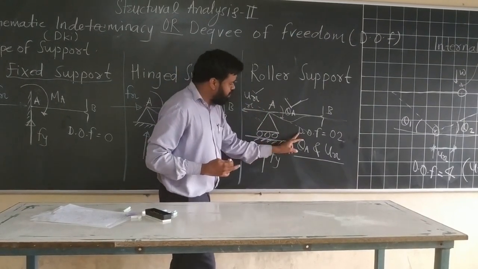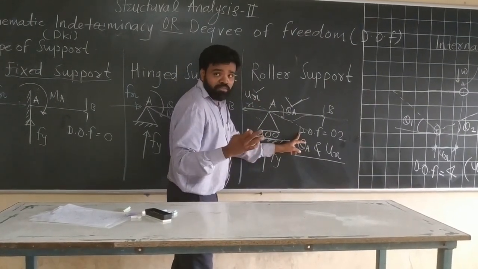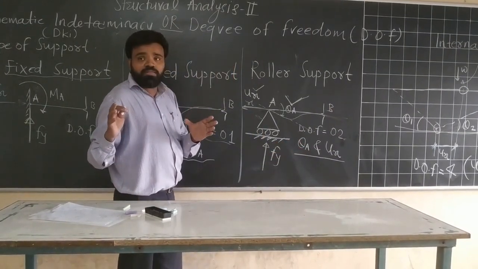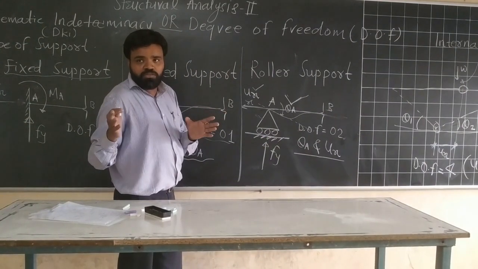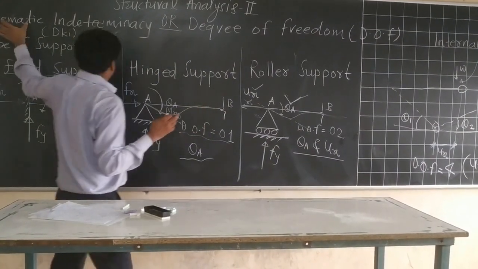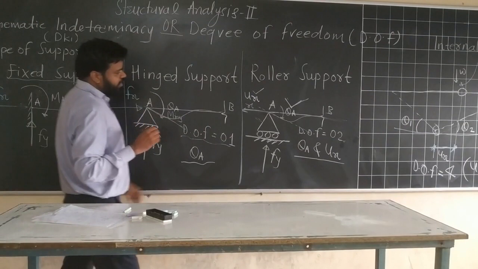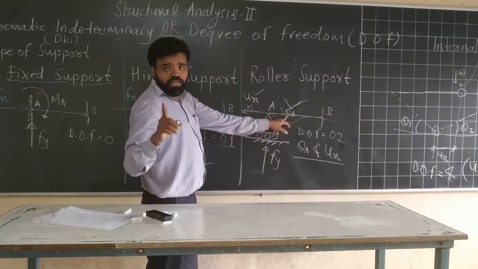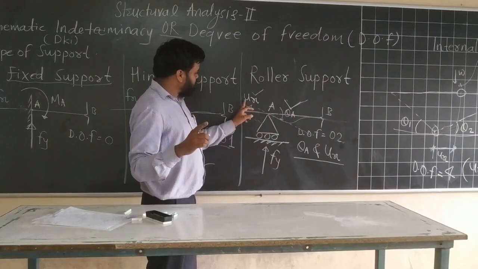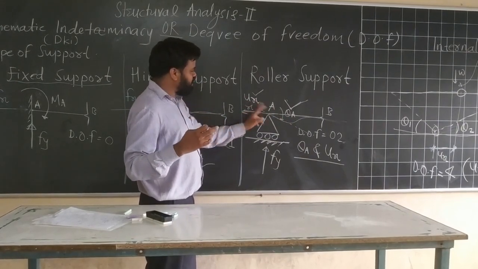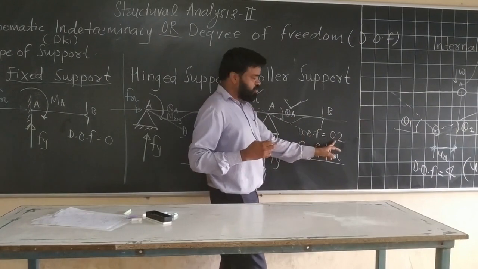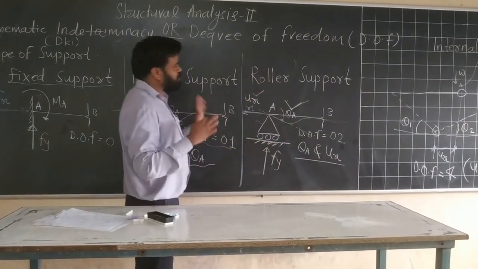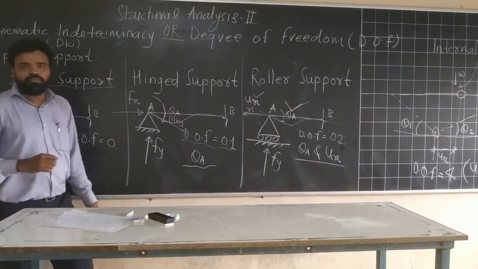That means degree of freedom, you are free to rotate. If you have to measure your freedom in terms of some unit, freedom is measured in terms of degree. So theta A is the first degree of freedom. The second degree of freedom is your translation in x direction. That means degree of freedom is 2, theta A and ux. So this is about the degree of freedom.